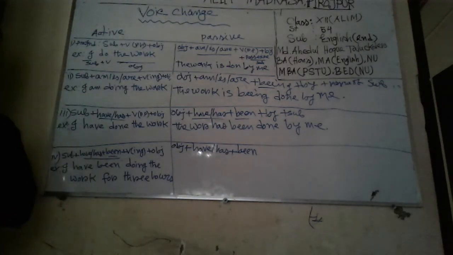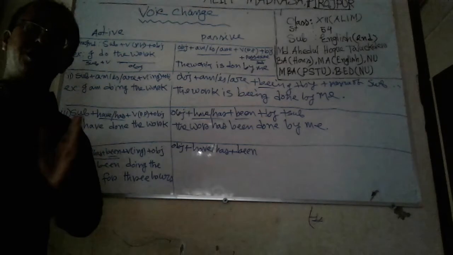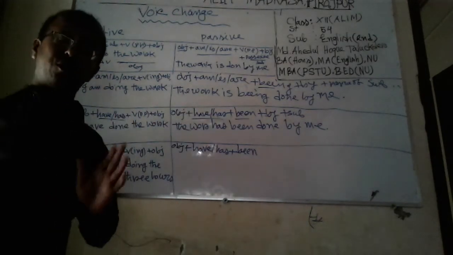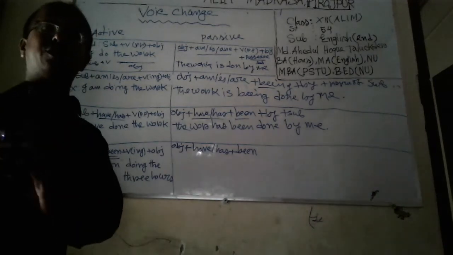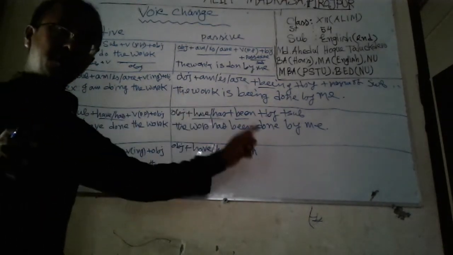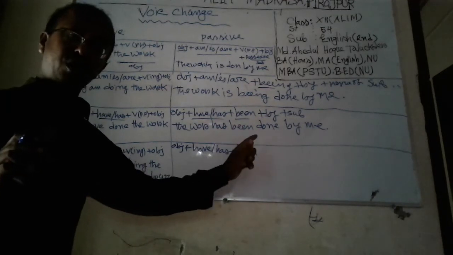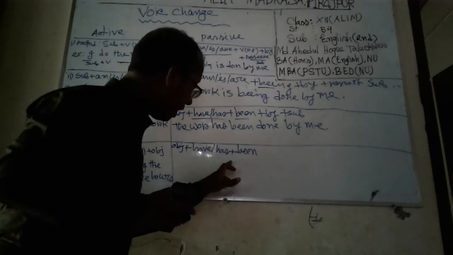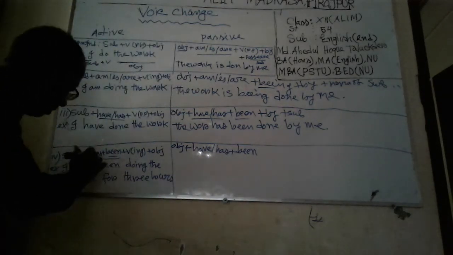Present perfect continuous tense is also a continuous tense. So in that sense, being will be used in passive voice. Subject plus have, has plus been in active form.